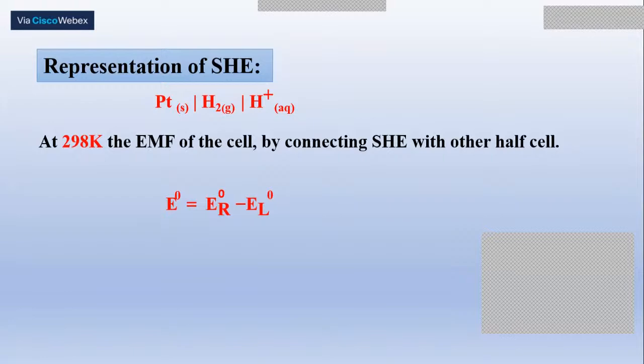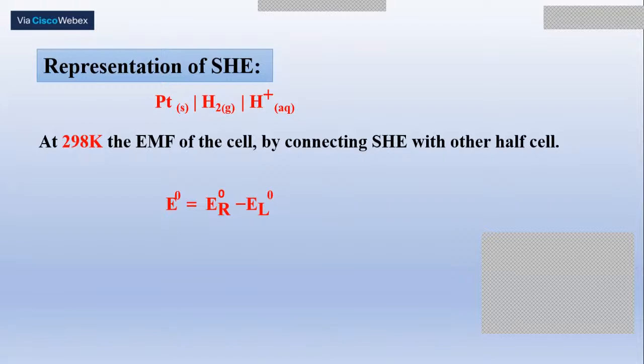And therefore, what is this electrode potential? The electrode potential of any given electrode is nothing but the measure of the tendency of that electrode to undergo reduction with respect to SHE. I repeat once again, the electrode potential of any given electrode is nothing but the measure of the tendency of that electrode to undergo reduction with respect to SHE. That is what is called electrode potential.